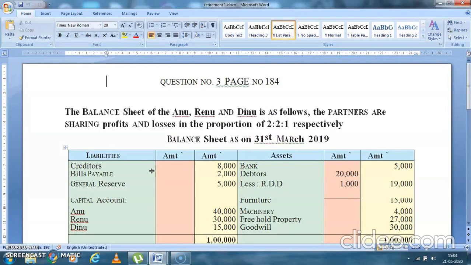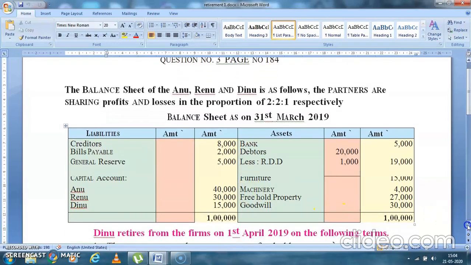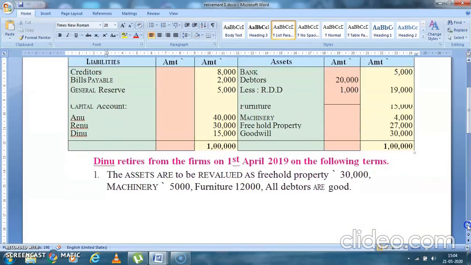The balance sheet of Anu, Renu, and Dinu is as follows. The partners share profit and loss in the proportion of 2:2:1 respectively. The balance sheet as on 31st March 2019: creditors, bills payable, general reserve, capital accounts of Anu, Renu, and Dinu, bank account, debtors, furniture, machinery, freehold property, and goodwill. Dinu retires from the business on 1st April 2019 on the following terms.